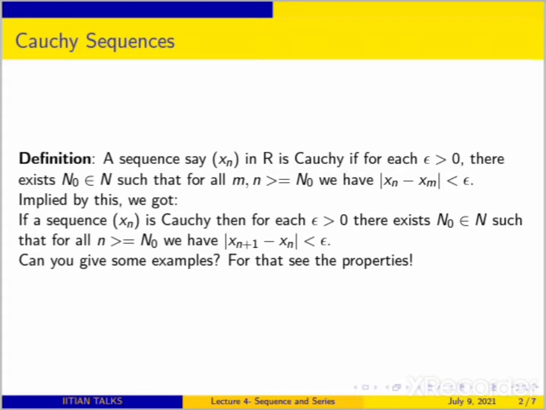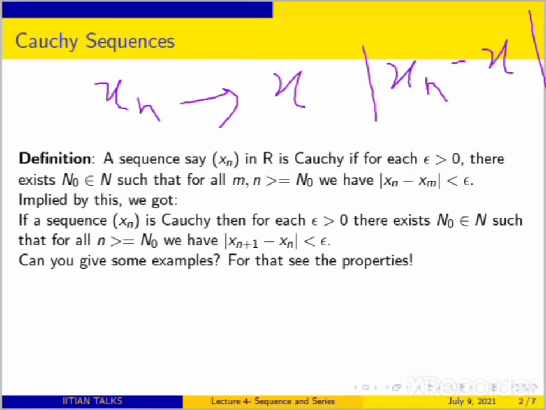For that, we recall the general definition of convergence. Can you recall that? If xn converges to x, then you are discussing the modulus of xn minus x, which comes out to be less than epsilon for all n greater than or equal to n naught. In that case, it was less than epsilon.